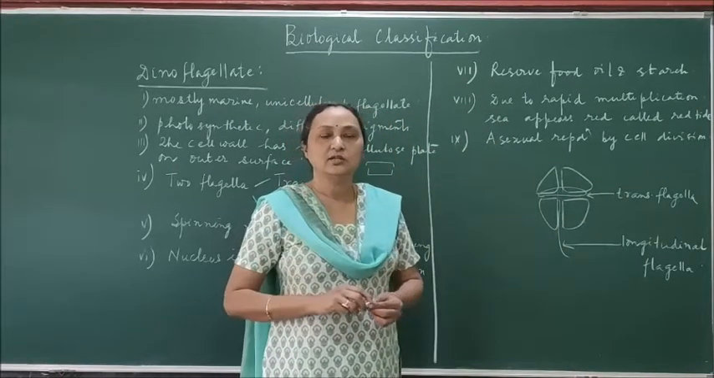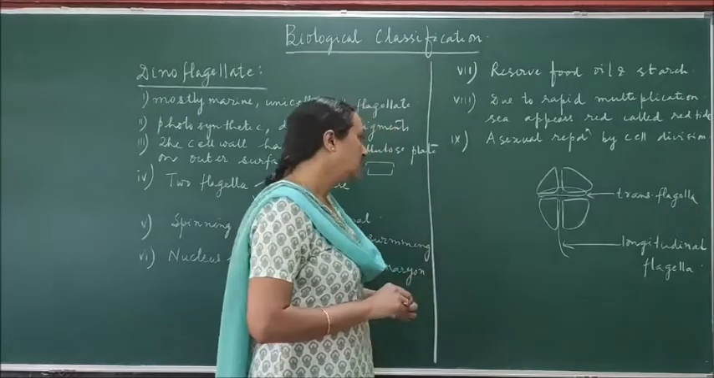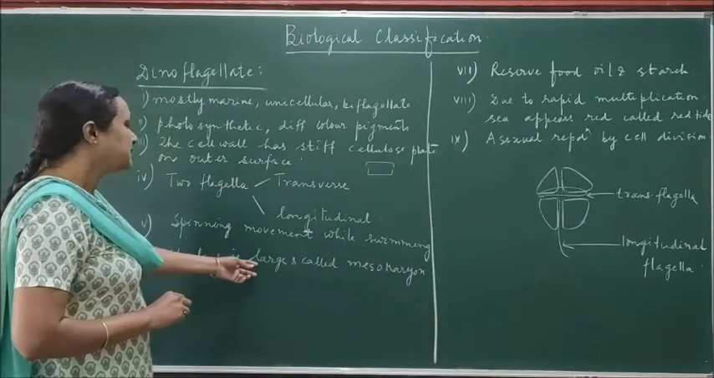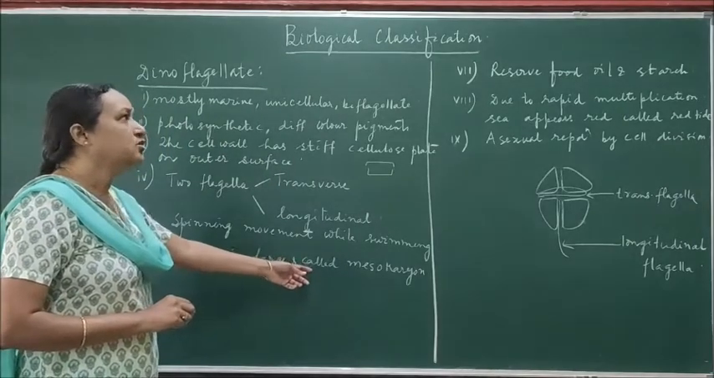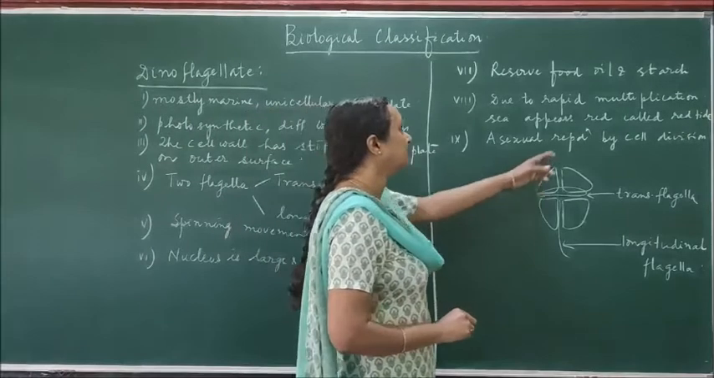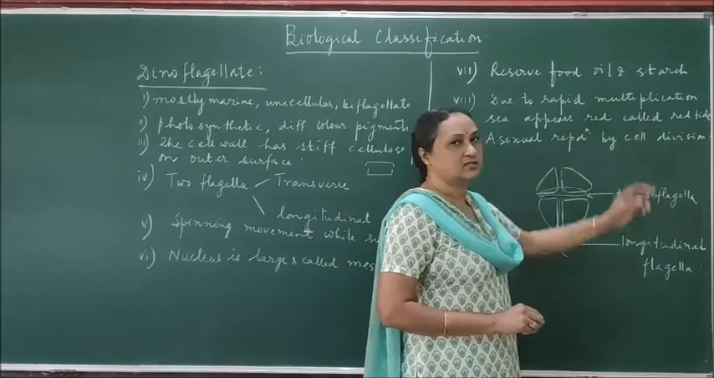So that the organism can move in water. So there are two types of flagella. The nucleus is large and called mesokaryon. The reserve food material is oil and starch.